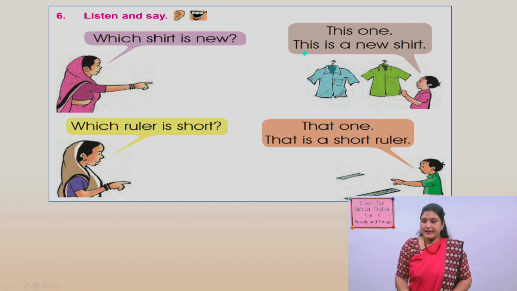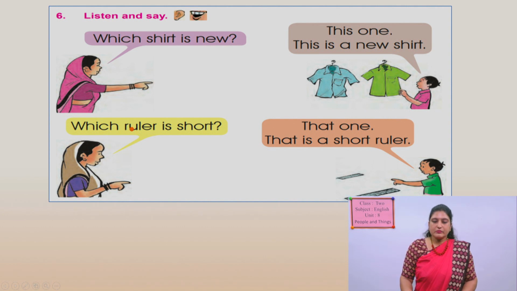She is asking which shirt is new, and he is saying that this one is the new shirt, because it is near to him. Okay, good. This is the use of this.